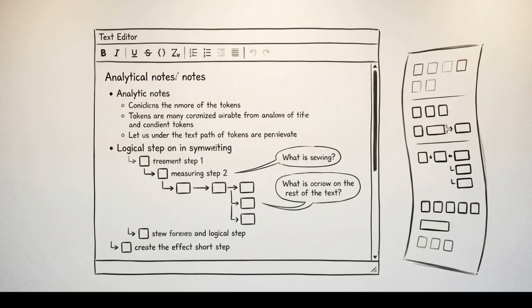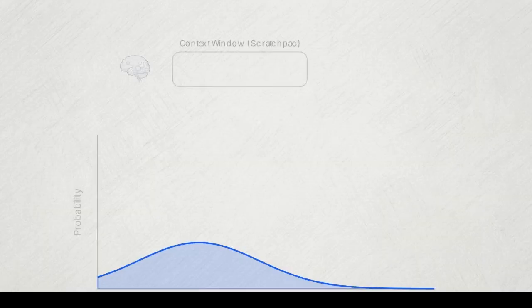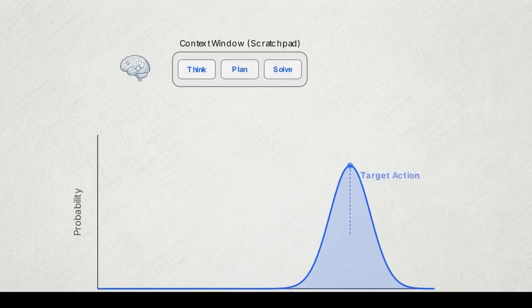Thinking in an agentic system is simply the act of writing tokens to a temporary scratchpad. This mathematically conditions the probability of the next output.